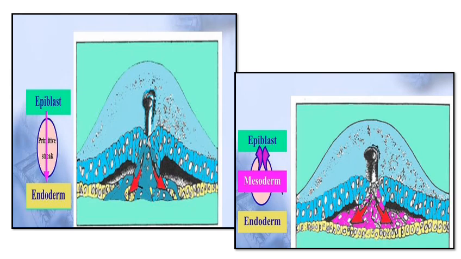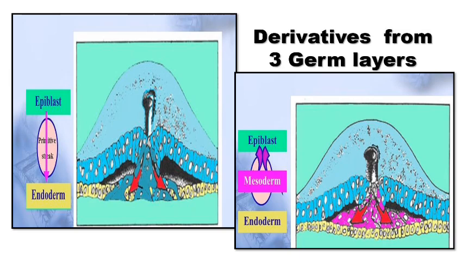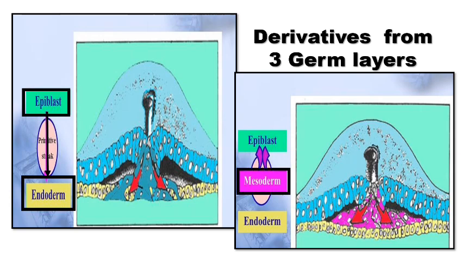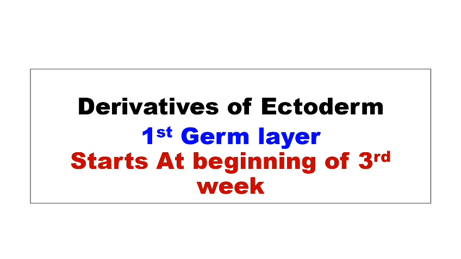So finally, the three germ cell layers are derived from the epiblastic layer. The epiblastic layer via the primitive streak forms the endodermal germ cell layer. Next, the epiblastic layer via the primitive streak forms the mesodermal germ cell layer, and the cells which finally remain in the epiblastic layer after the formation of endoderm and mesoderm form the definitive ectoderm germ cell layer.